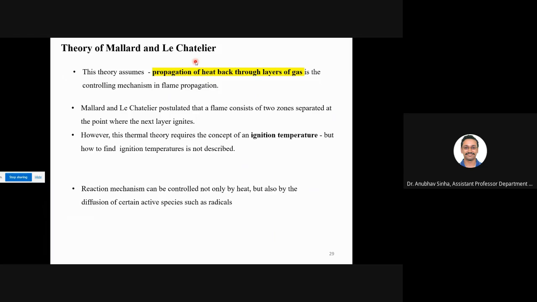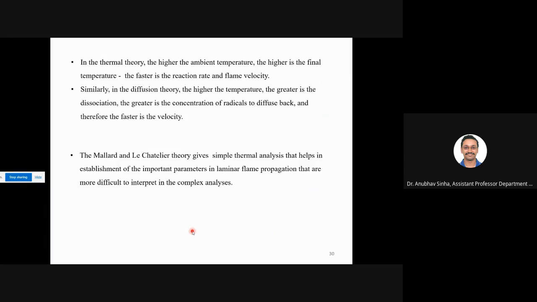So there are different theories. They take different assumptions. They basically simplify the problem. So they have neglected this mass diffusion. Smaller molecules, as you know, will diffuse highly, but we'll not talk about this in this theory. There are some comments, you can just go through them. Basically, this gives a simple thermal analysis. That is why we are deriving this, because if you look at the complex mechanisms, a lot of things will not be clear. So let us begin with this theory.